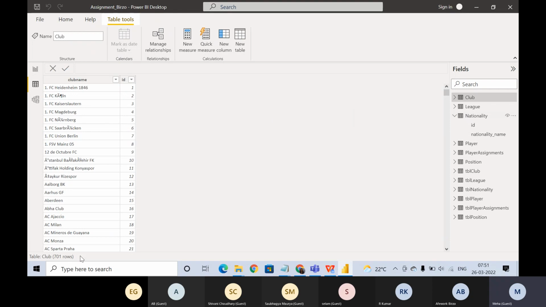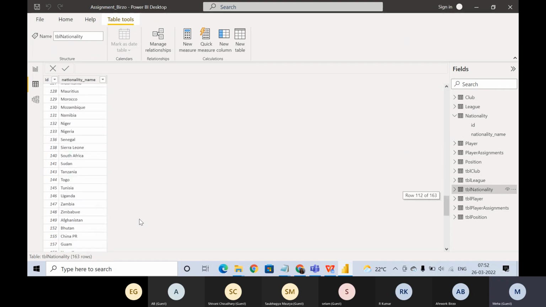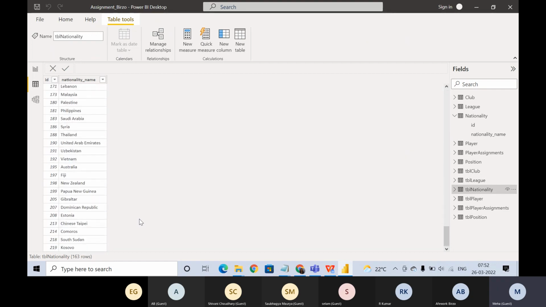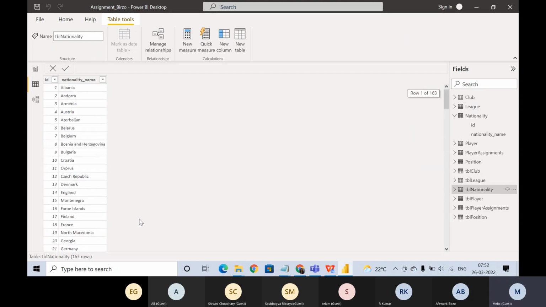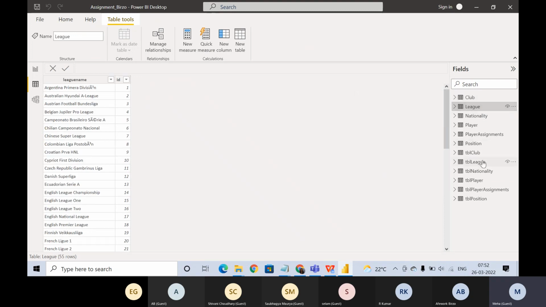Under nationality, we have 701 rows, and then there is a duplicate table, which is table nationality. Here we have only 163 rows. Looks like this one is table club, 701 rows. League has 55 rows. So this one looks like the duplicate table, right?